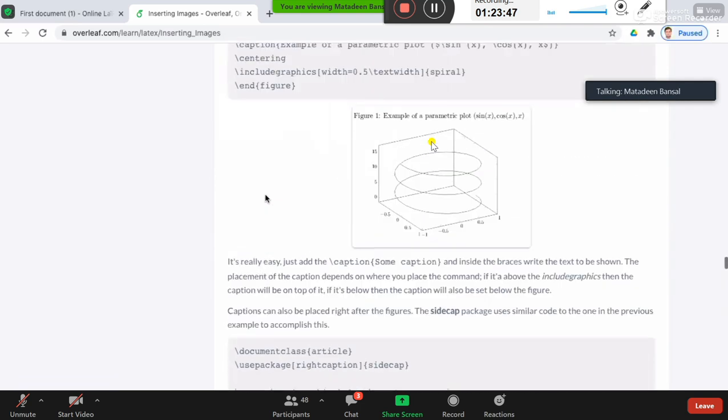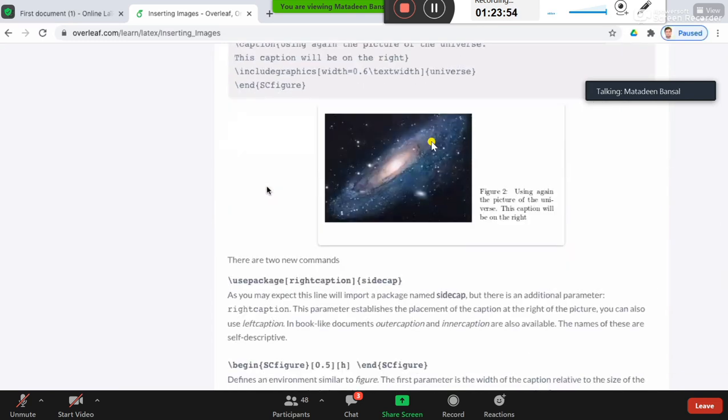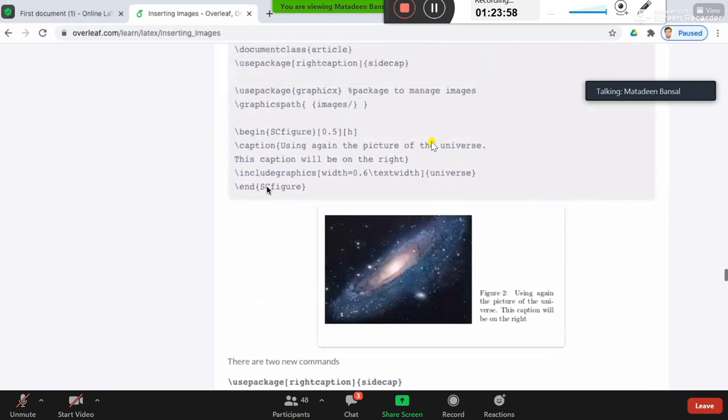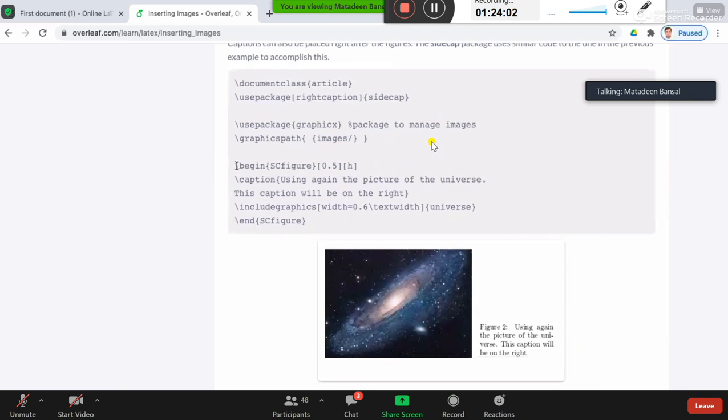This caption can be put at the bottom or at the top. It's not the only option. You can have the caption on the right as well as the caption on the left. But for that, there is a different command. For this, the command is sc figure, and this additional parameter 0.5, right?